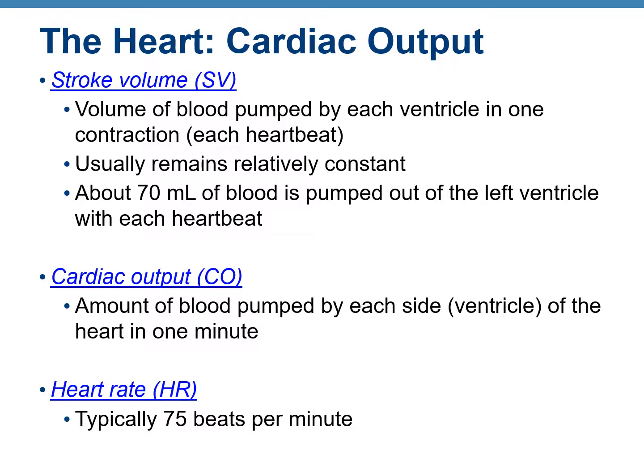You can calculate it by multiplying the stroke volume with the heart rate. So it is 70 times 75. This is around 5,000 milliliters. So that is your cardiac output. That means your heart is pumping out about 5,000 milliliters, which means 5 liters of blood in 1 minute.